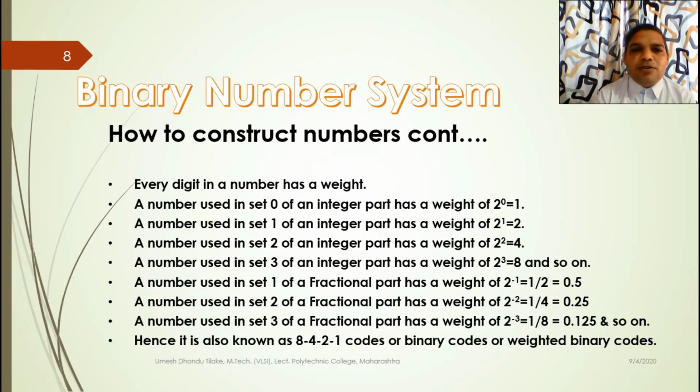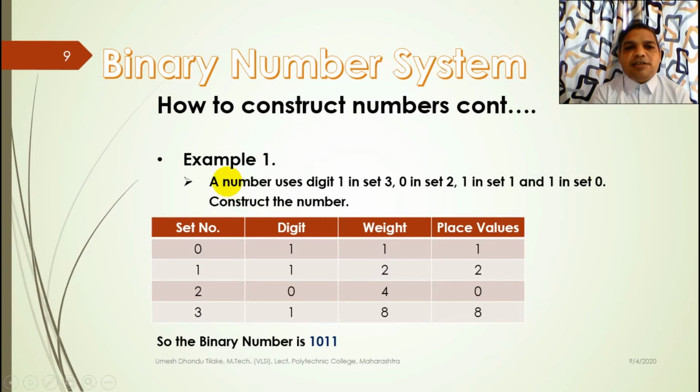Okay. So let us see this example I have taken for integer part only. A number uses digit 1 in set 3, 0 in set 2, 1 in set 1 and 1 in set 0. Construct the number. So here set numbers are given in ascending order, digits are placed and their weights are there.